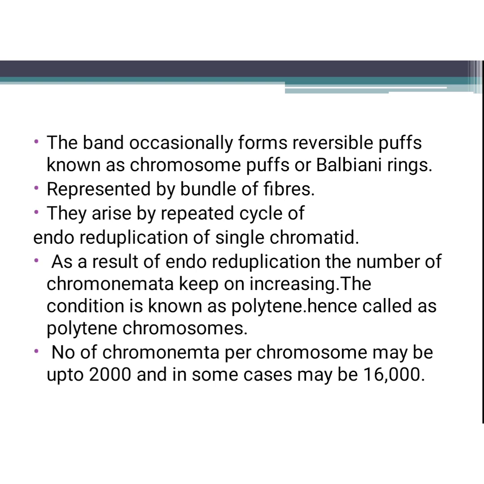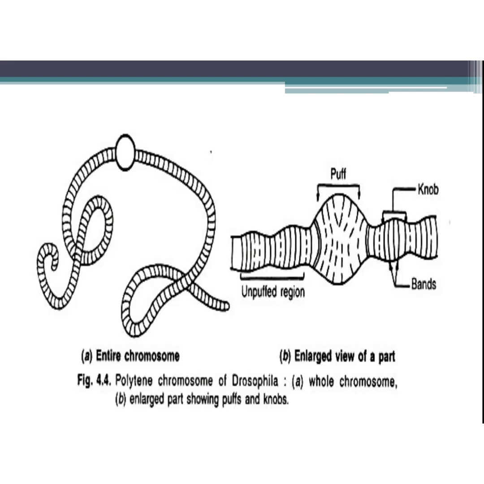The important objective questions asked about these chromosomes are: what are the other names of giant chromosome? Polytene chromosome, salivary gland chromosome, Balbiani chromosome. Then, who discovered this chromosome? Balbiani. Then, what is a Balbiani ring and what is its function? It is a site of RNA synthesis. You can see in this picture the Balbiani rings and the polytene chromosomes of Drosophila, and chromosomal puffs are present in this chromosome only. It is also an important question asked frequently.